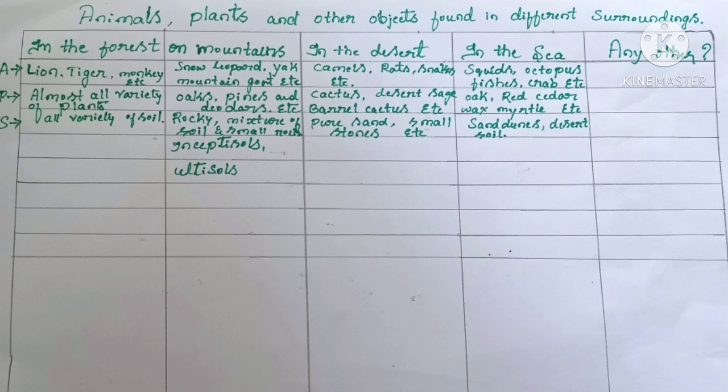My dear children, by observing this chart, you have to frame further animals, plants, varieties of soils and varieties of rocks that you can add in those particular columns. I hope you understood.